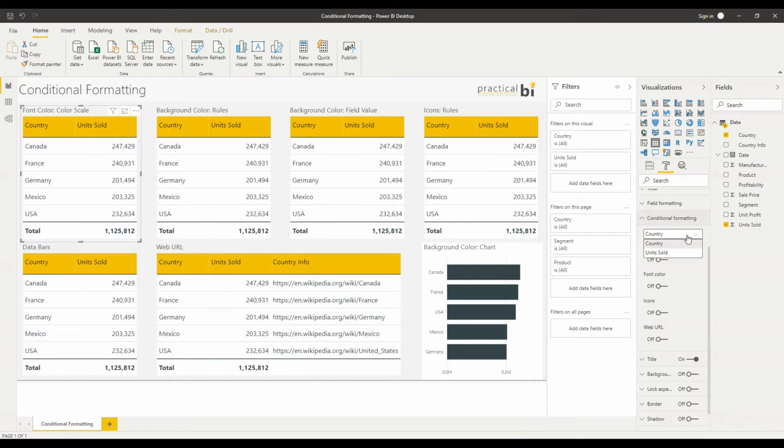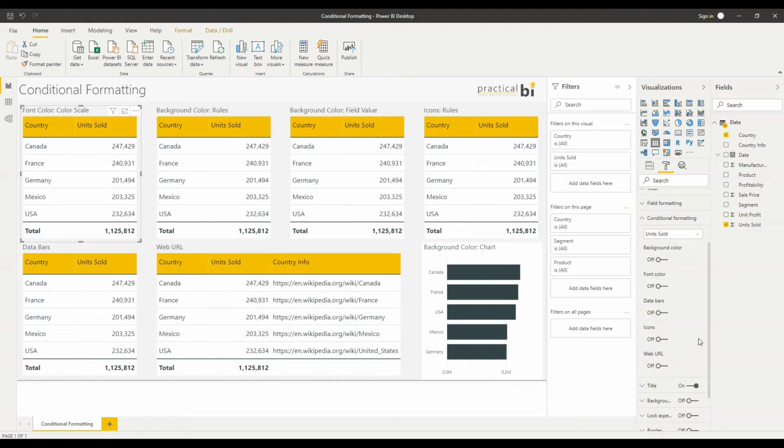Notice though that if I change the field here and I go to units sold, I have an additional option here called data bars. So this again, we'll talk through this one. But the reason that this option is here for my units sold column and not for my country column is because data bars rely on a numeric value to format, and they can only apply to the cell that numeric value is contained within, if we're talking about tables.